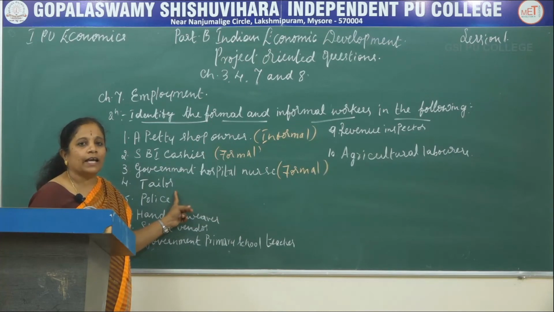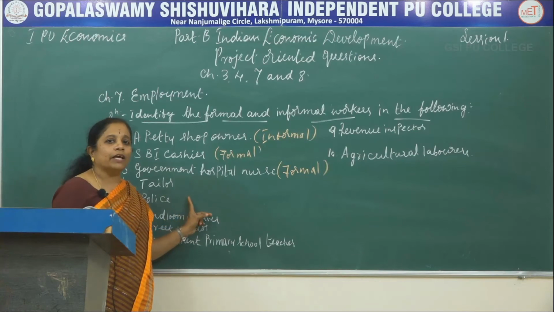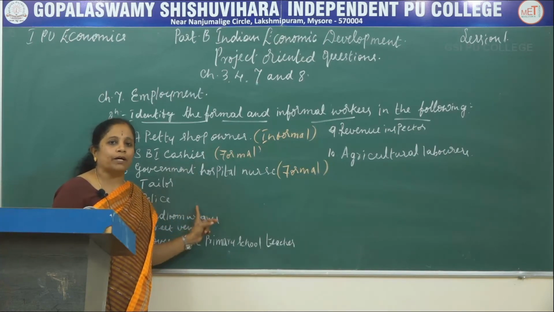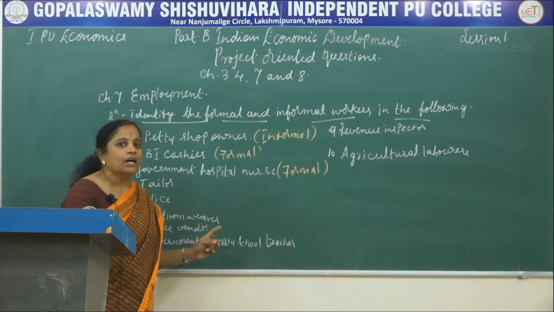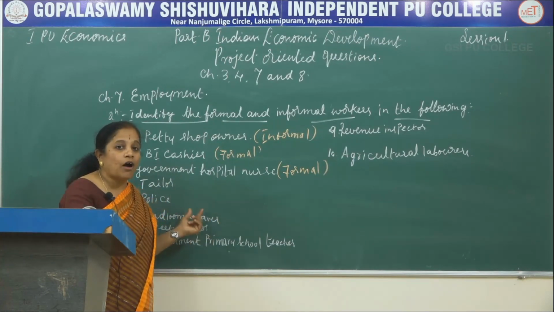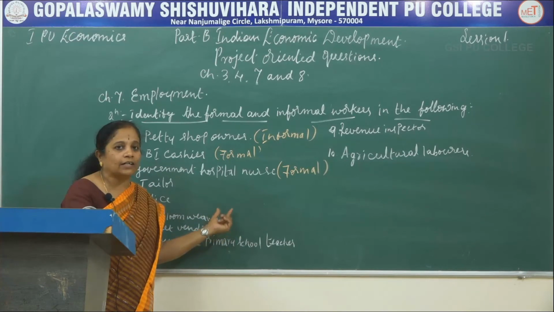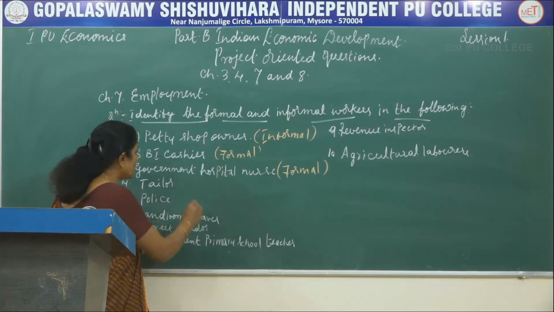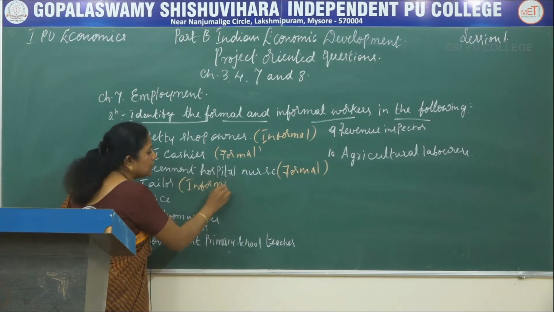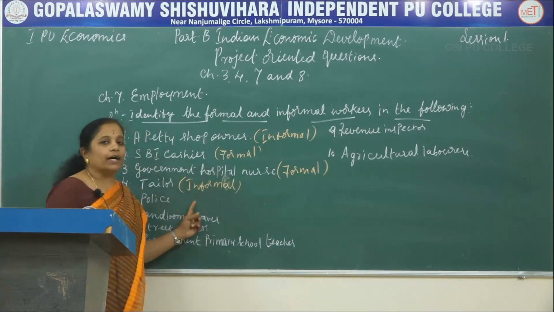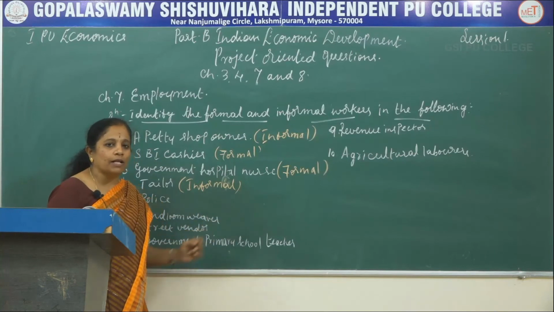The tailor is again a member of the informal sector because there is no guaranteed income per month and their jobs are not secured. Even though it is organized, their life is not as safe and secured as in the other sectors. So the tailor belongs to the informal sector.